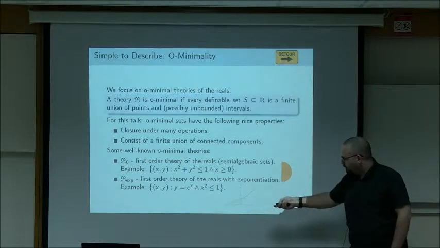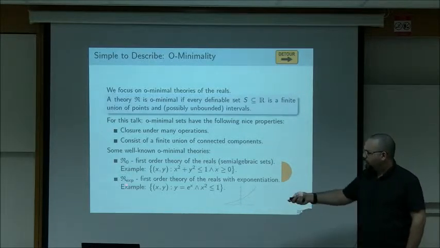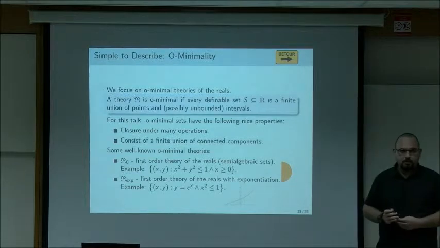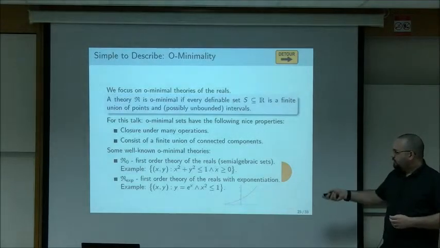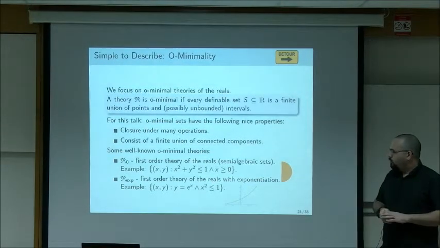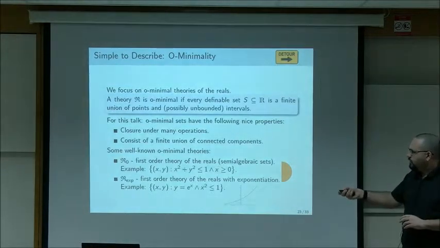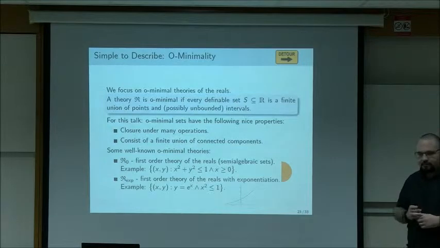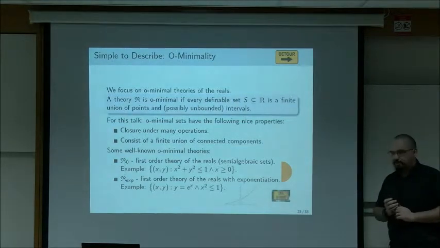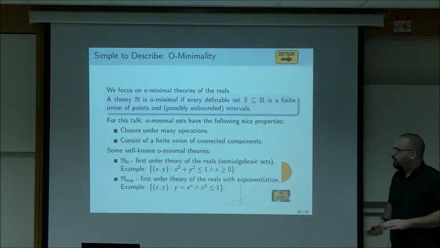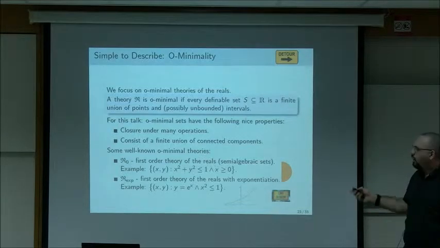So this orange line here is a set definable in R exp. And it has, again, one connected component. And this theory is not known to be decidable. It's almost known to be decidable. I'll mention that later. So we'll mostly focus on these theories, but in general, we allow O-minimal sets. And this is what simple to describe means as far as I'm concerned. If you didn't completely follow that, when I say O-minimal, think nice.